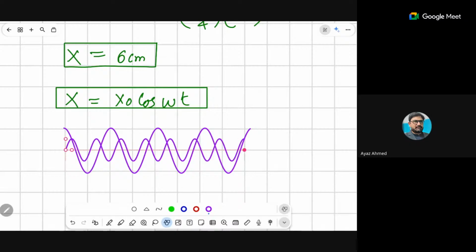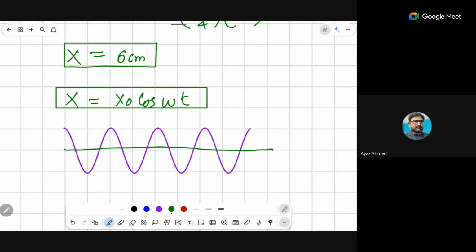This is the sine graph, because at time t equals 0, the displacement is 0. But after 90 degrees, it becomes maximum. So if you have this graph, then the equation would be something like this.